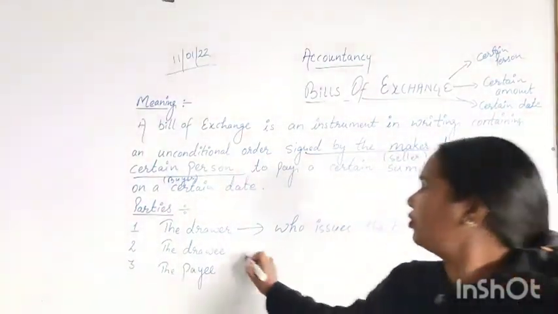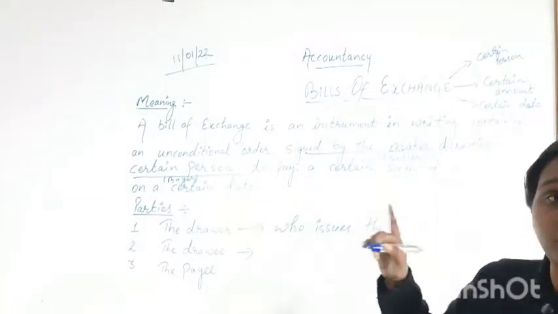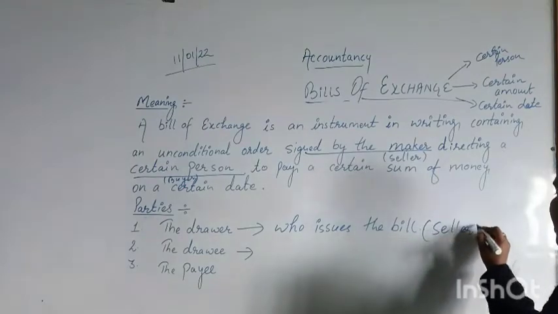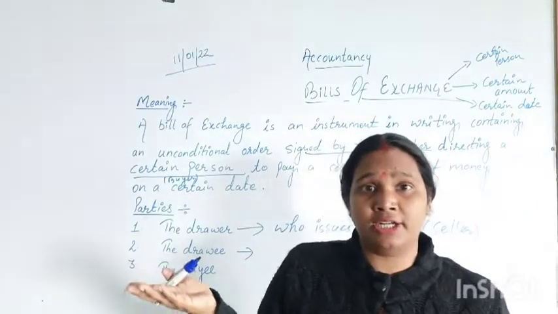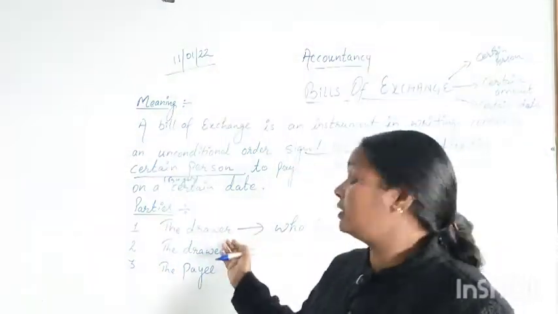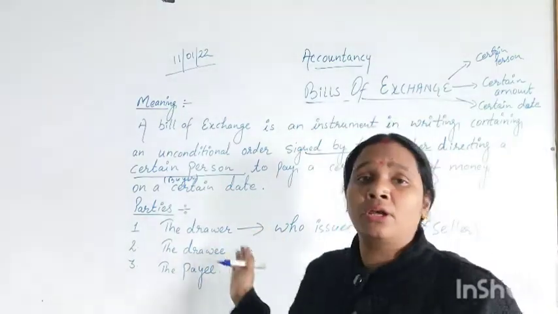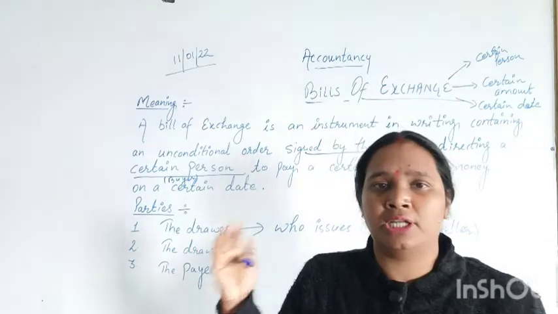Second one, the drawee. Here one thing: for sure the drawer will be the seller, because he has sold the goods on credit. So he is issuing or writing the bill on the person who has to pay a certain amount.